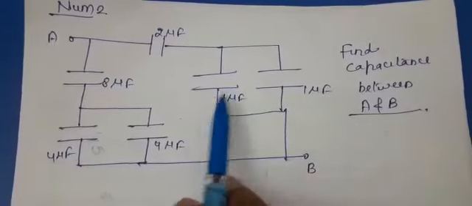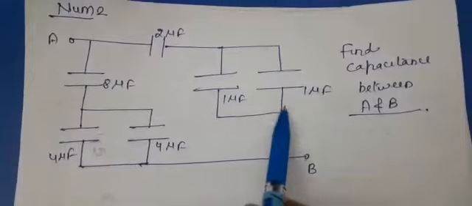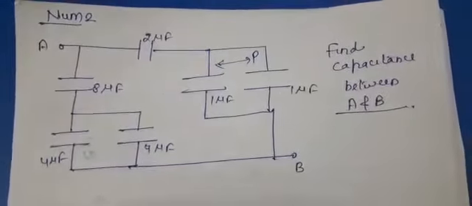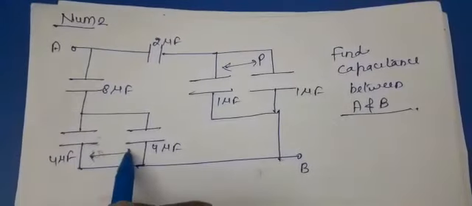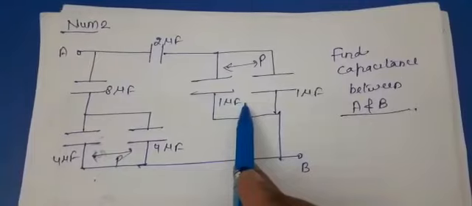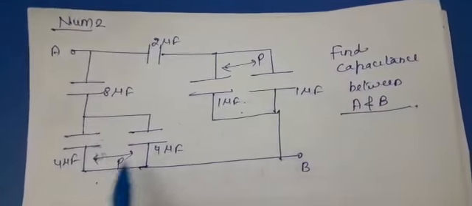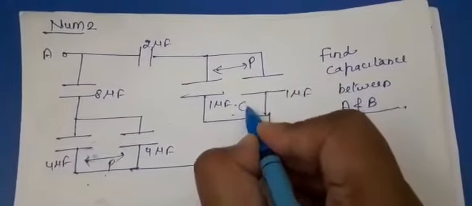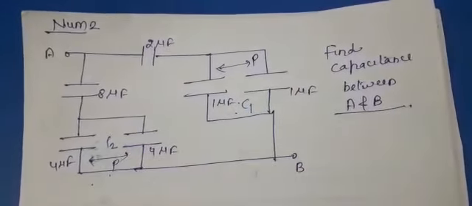Now you are observing from here. What information are you getting from here? These two are connected in parallel. Again see here, these also are connected in parallel. So first of all, we can group this as one equivalent capacitance and this as another equivalent capacitance. Let this be C1 and this be C2.